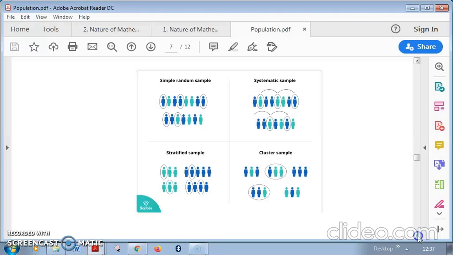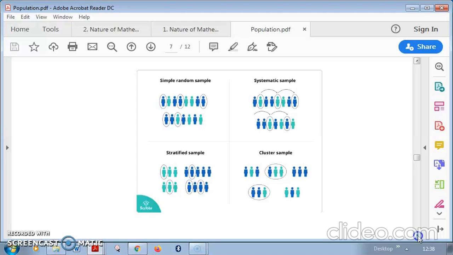Then again run the random number. It will go round and stop at some number. Suppose it shows 95. Whoever is at 95 will be selected as your sample. Again you run it, and suppose it shows 9042. Then you go to the sample frame, see who is at 9042, and that person becomes your sample. So you select randomly using the random number generator. This is known as a simple random sample, right?